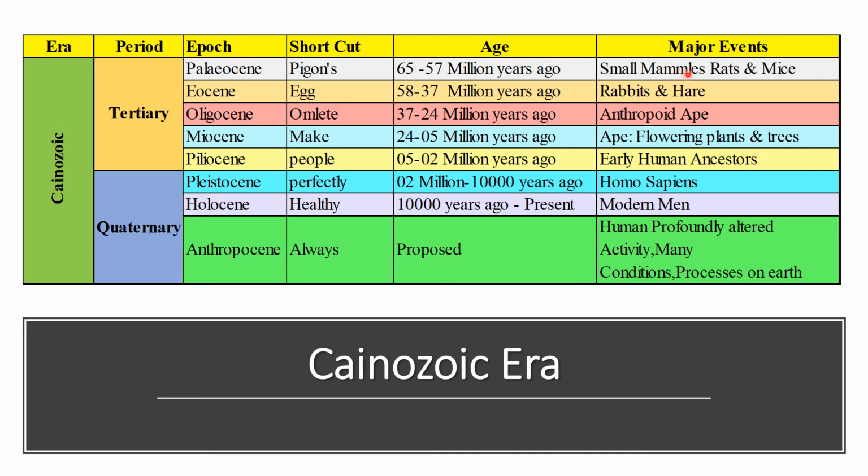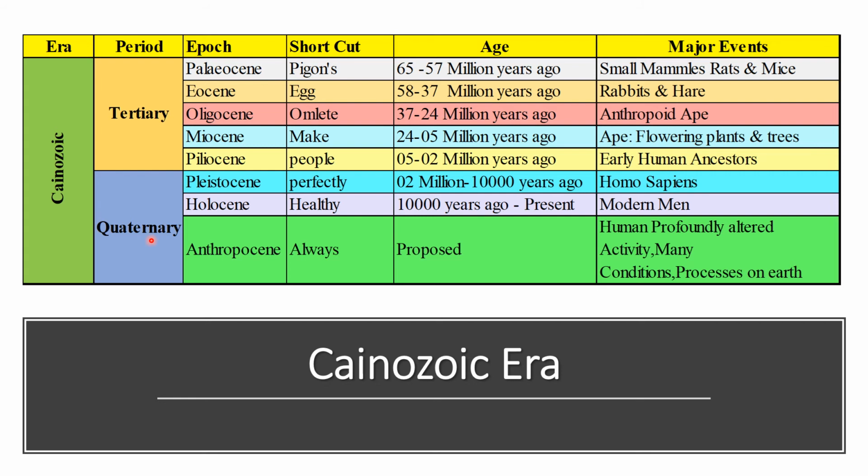Small mammals, rats and mice originated. Then Eocene, 58 to 37 million years ago. Rabbits and hares originated. Then Oligocene, 37 to 24 million years ago. Apes originated. Miocene, 24 to 5 million years ago. Flowering plants and trees originated. So you can see that plants and trees originated very late, in the Miocene epoch. Then Pliocene, 5 to 2 million years ago, early human ancestors originated.